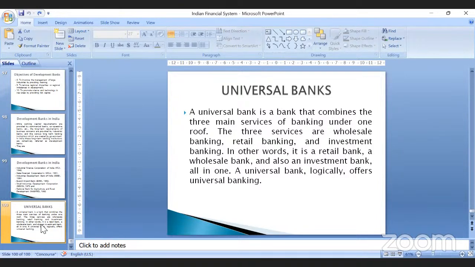If you want all services to be provided under one roof, you can go for universal banks, or you can go for financial supermarkets. These are the places where you can get a wide range of services under a single umbrella. That's all for today. There are primary and secondary core banking services which are provided by the banks, that we will be learning in the next class.